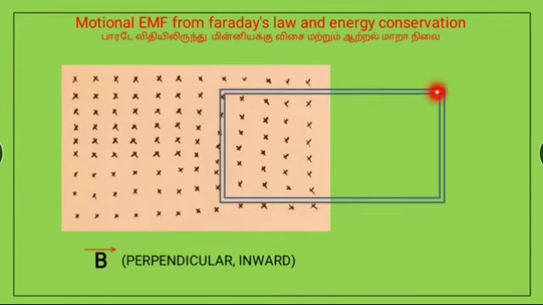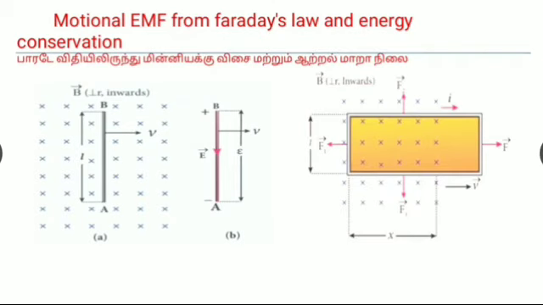Here, the rectangular loop. So here theta is equal to 0 degree. The magnetic field and the area vector are parallel, and cos theta is 1. So Φ_B is equal to BLx for the rectangular loop.